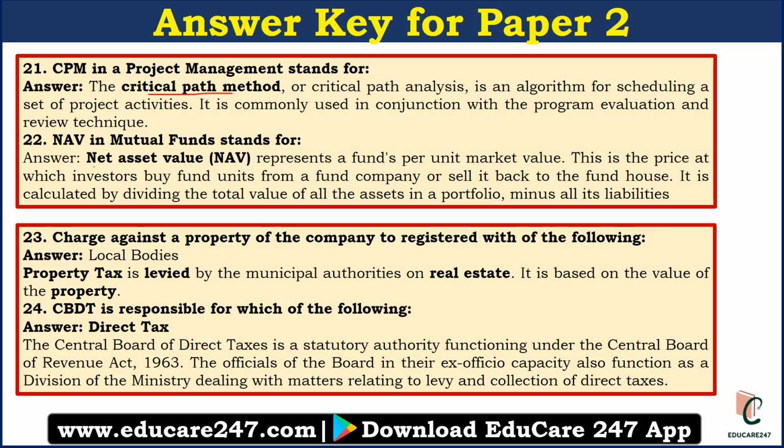So that stands for net asset value. Now the question number 23rd, that is charge against a property of a company to registered with which of the following? So basically it registered with local bodies. Property tax is levied by the municipal authorities on real estate even if it is for the company.